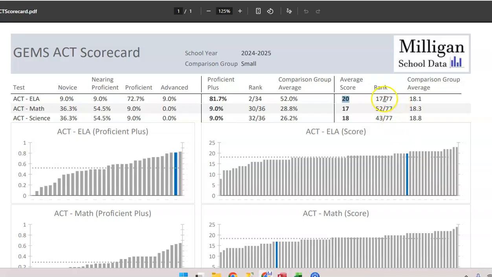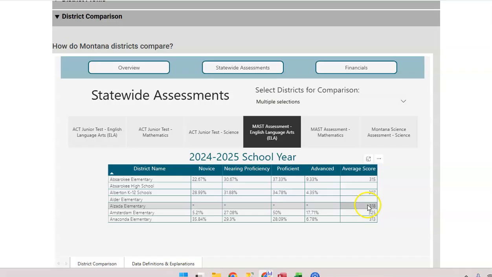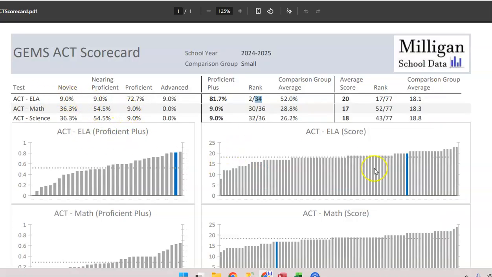If you're wondering why this metric has 77 schools and the other metric only has 34, remember as we went back here, some of these schools had a score but no data over here. So there were more schools that had a score than had this breakdown over here. That's why these graphs show a different number of schools. But again, very similar: if you average all of these schools together, all of these bars, you get 18.1, which is this dotted line right here. And you can see where your school compares.